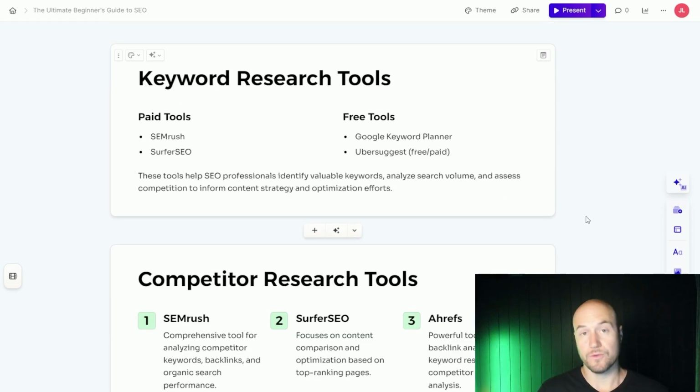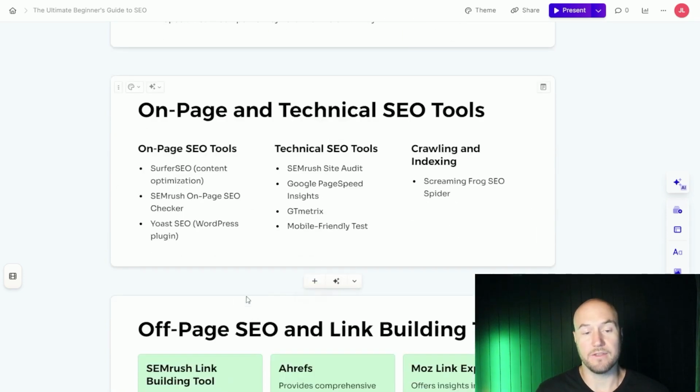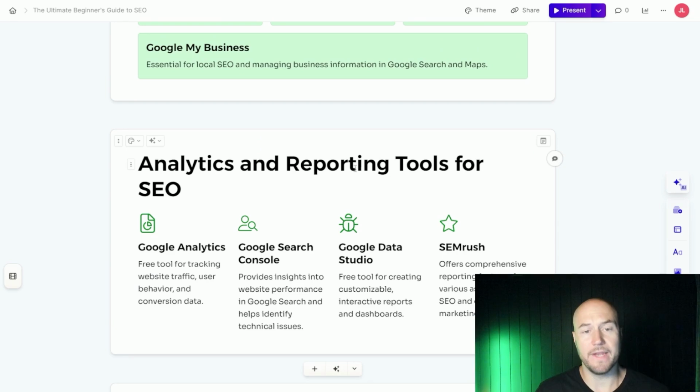Now, there are a number of tools as well that you can use for all of these different processes from an SEO perspective. Keyword research tools, there are paid versions and free versions. And I'm not going to go through every single tool. Some of them you can use, for example, like SEMrush or Surfer SEO. You can use those two tools for the majority of these functions. And another good tool that I like to use is Ahrefs as well. But there are keyword research tools, competitor research, on-page and technical SEO, off-page SEO and link building, and then analytics and reporting tools as well that you can use to put everything together and make sure that everything is structured correctly for your SEO project.